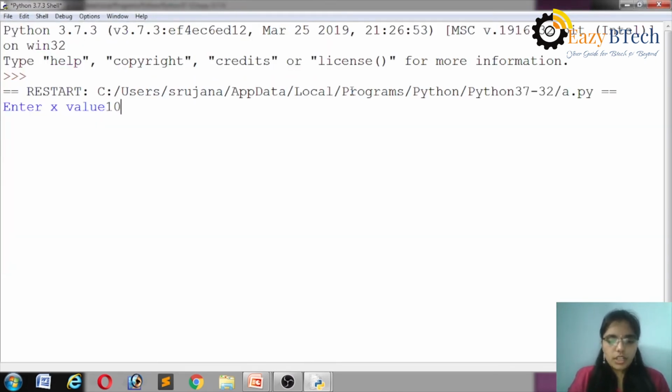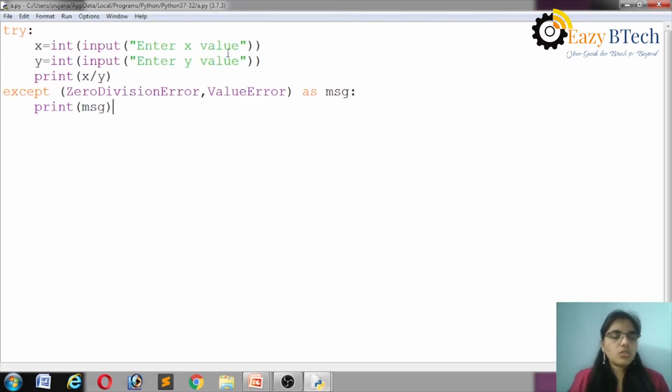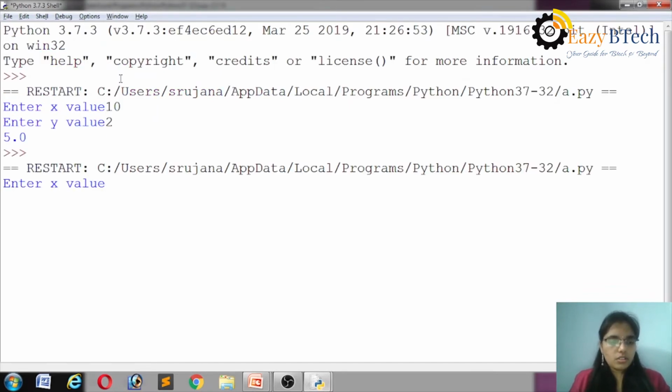X value 10, y value 2. There is no exception, so the try block is executed successfully. If an exception comes, it will enter into the except block. If there is no exception, try is executed. Now 10 by 0. What is the exception? The exception is ZeroDivisionError, and the message is division by zero.